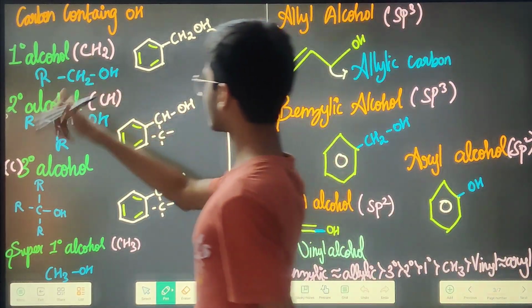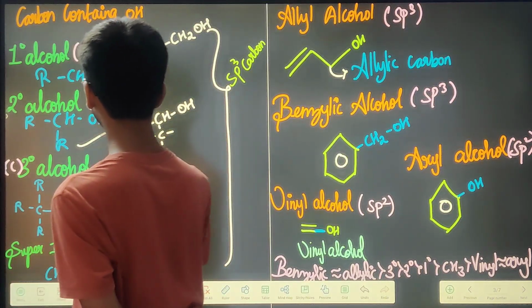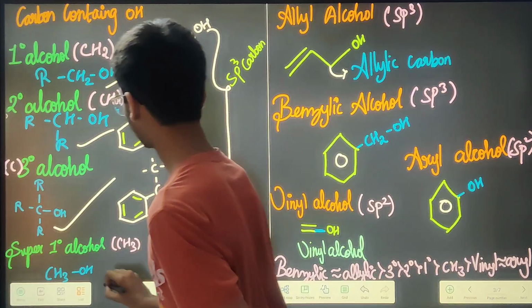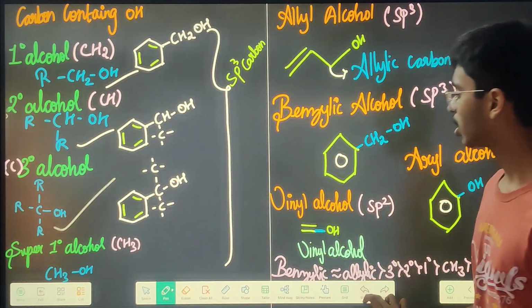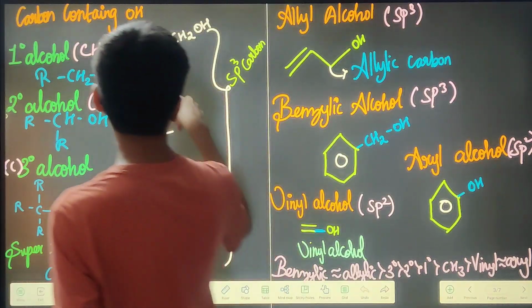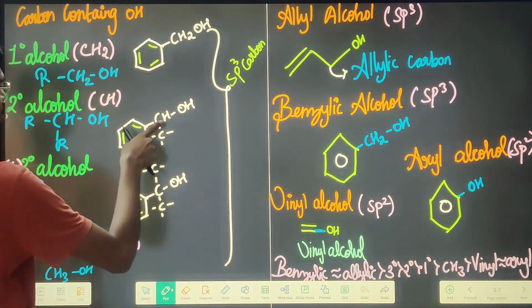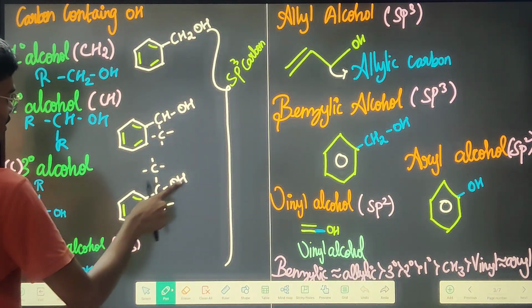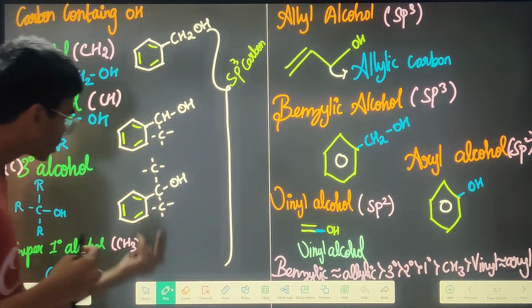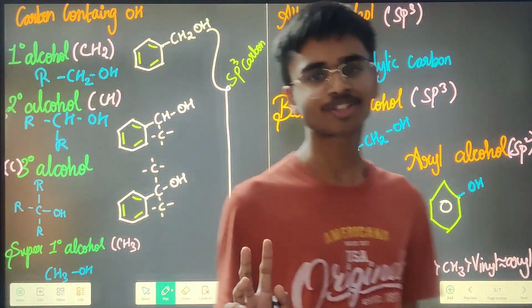Just by looking you can say that this is primary, this is secondary, this is tertiary, and this is super primary alcohol. Isn't it? Just by looking we can very easily say. So here it is just CH2OH. Here it is CHOHC, COHC. These are all linear structures, and these are all just your cyclic structures.